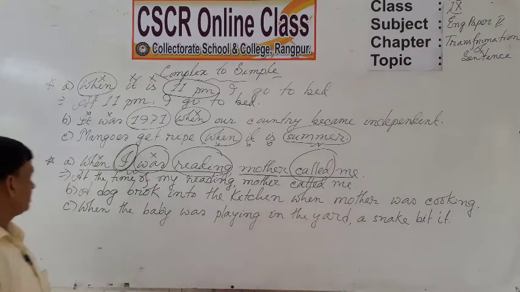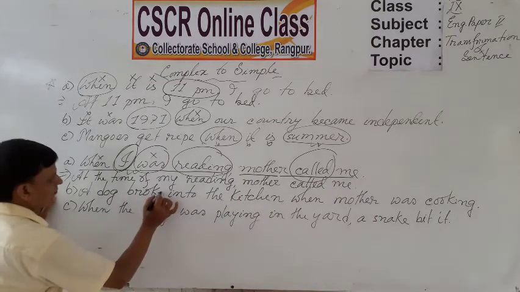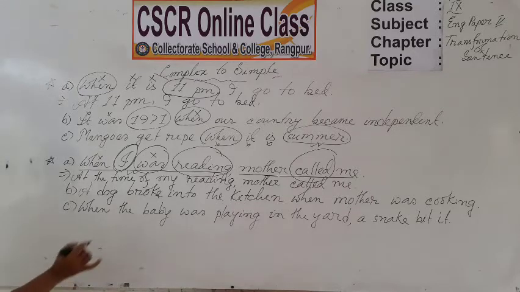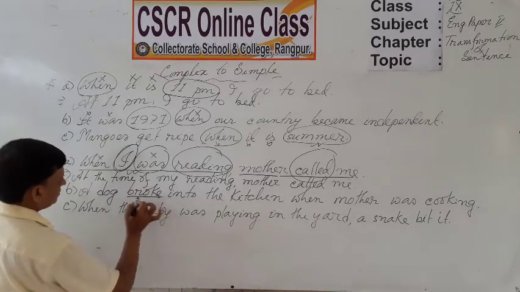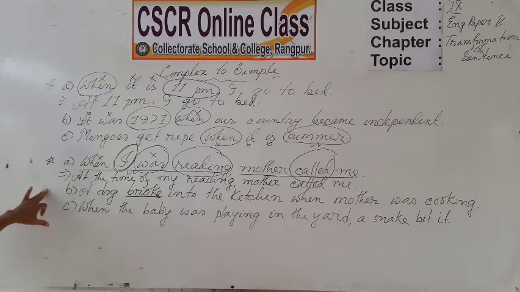Yes, dear students, in example B, a dog broke into the kitchen when mother was cooking. Put a question to the verb broke, the question with when. When did a dog break into the kitchen?